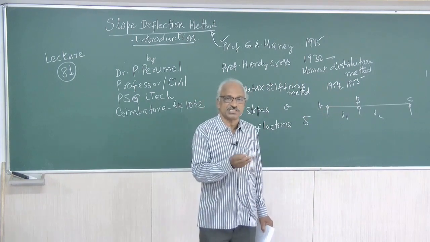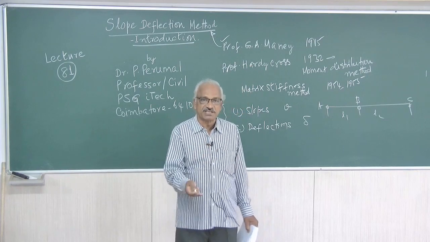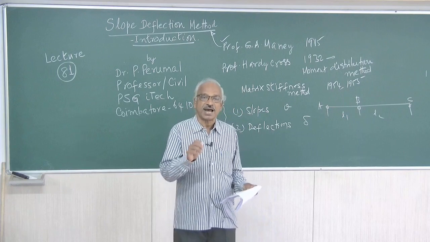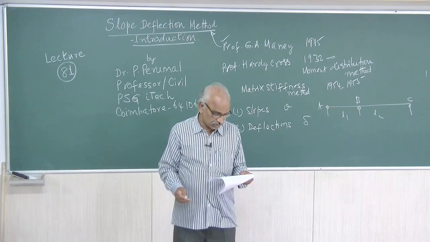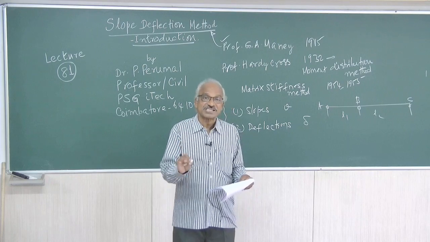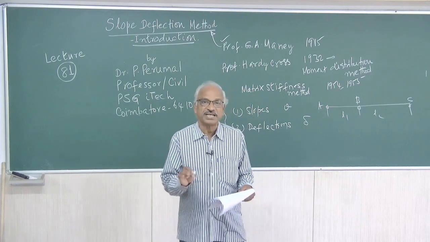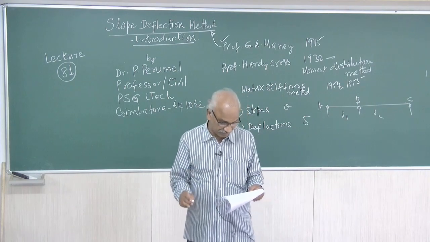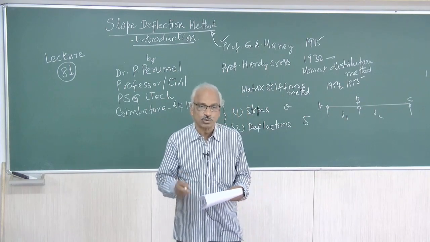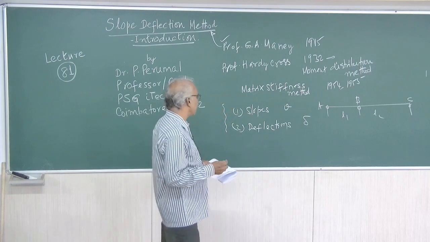There will be no change in the angle between the two members at any joint. So the joint in a structure may rotate or deflect as a whole, but the angles between the members meeting at that joint remain the same. So these are the two assumptions on which the method proceeds, right?